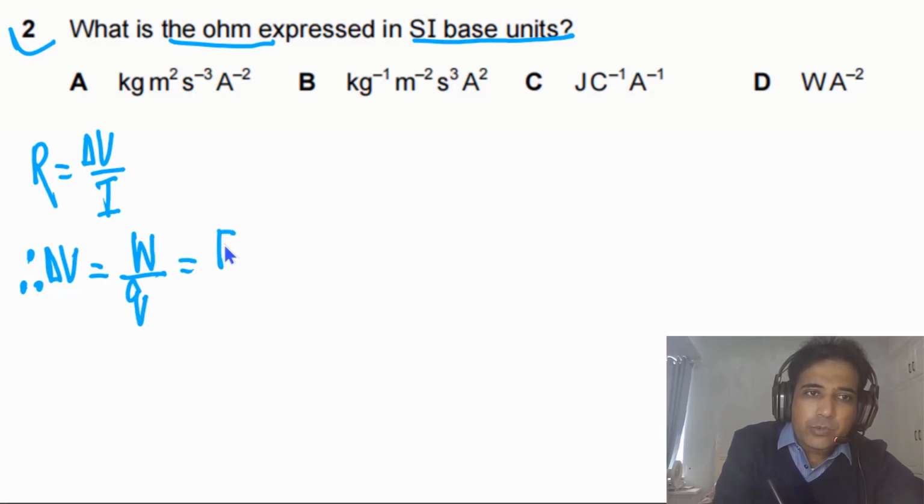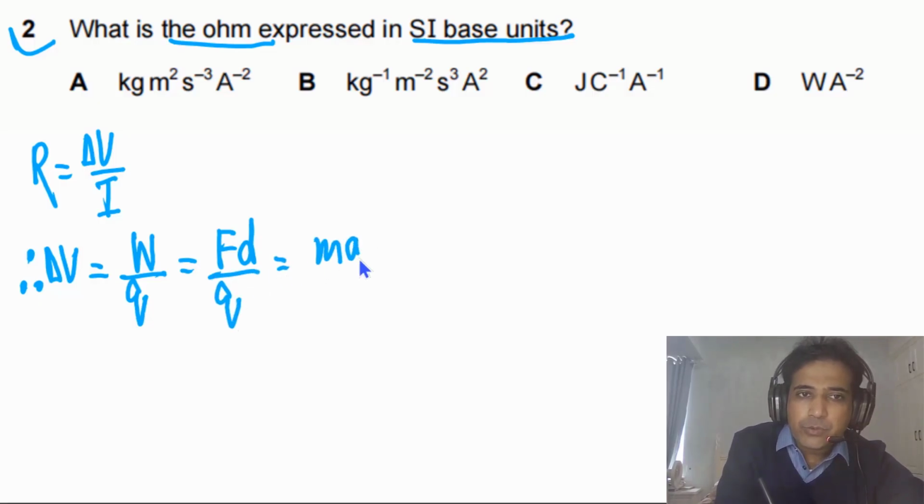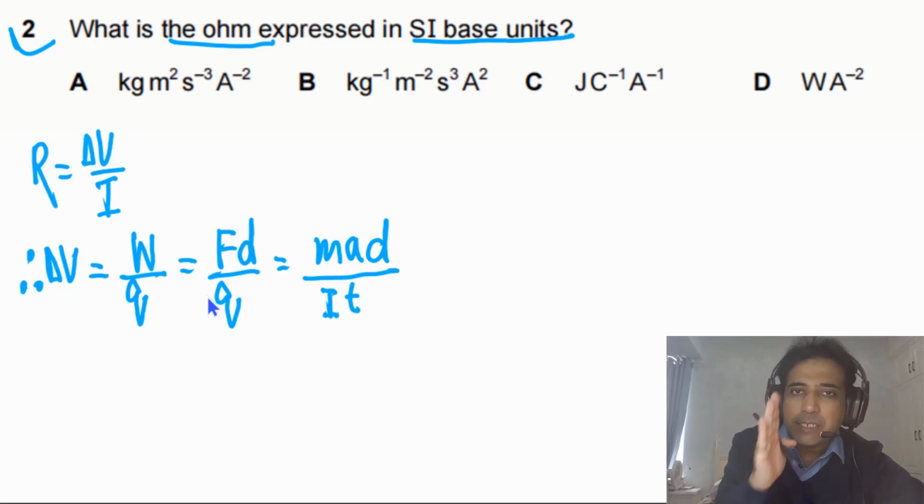Work is equal to F times d, divided by Q, and force we can write as F equals m times a, times d, divided by Q. Q is equal to I times t, because the unit of Q is not an SI base unit. So we have to convert this into SI base units as well.